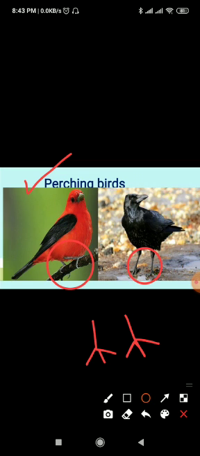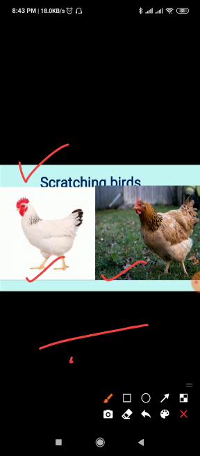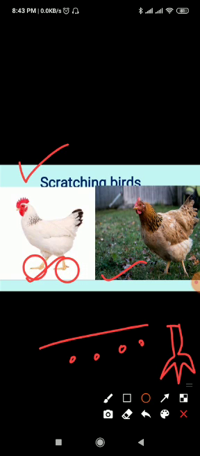Next is scratching birds like hen and cocks. Some birds like hen and cocks eat buried seeds and insects, which means they dig in the ground. They have strong legs with 3 toes in front and 1 toe at the back. These toes have sharp and hard claws to dig.